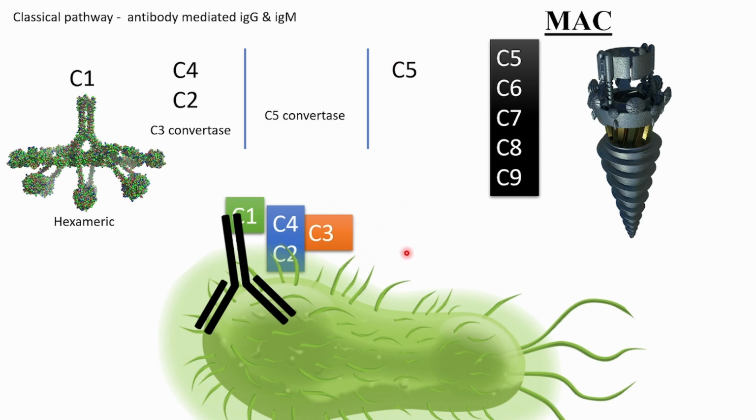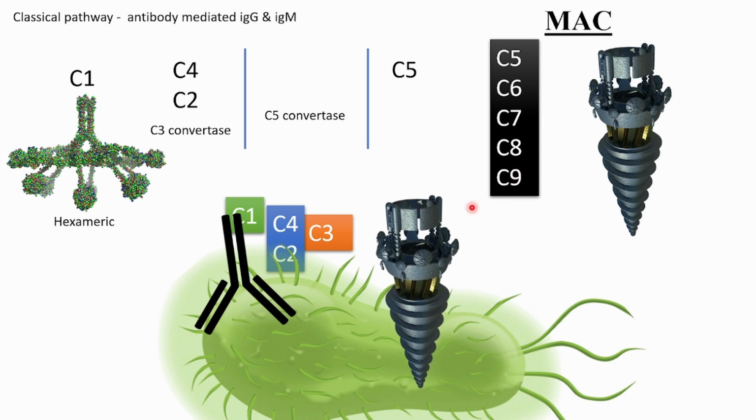Now after C5 gets attached here, successively C6, C7, C8, C9 will come, okay. So C1 to C9 everything will be here, but C1, C2 and so on was the initial part of the complement system, and this is called the terminal part, the terminal process. So I have made it all together as a drill machine. After C3, C5 gets active, C5 comes and attaches here, and then C6, C7, C8 successively come. But in this animation I have shown it as the overall MAC complex.